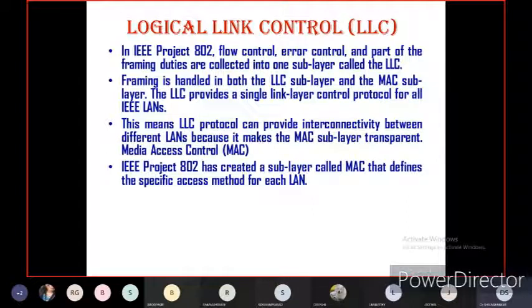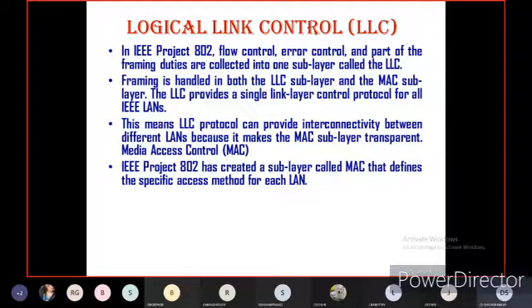So logical link control, again I will explain. Logical link control is a collection of flow control, in the sense of how to send the data one by one. For example, if you want to send only 8-bit data from one system to another system, only 8-bit. If you want to send 16-bit data, only 16-bit data we can send. That is called flow control.